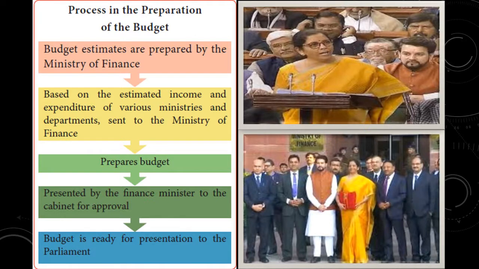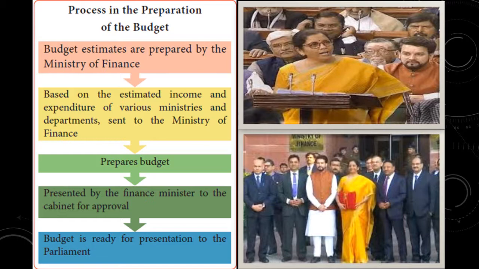See the picture. Process in the preparation of the budget. They have given the short term. Budget estimates are prepared by the Ministry of Finance based on the estimated income and expenditure of various ministries and departments sent to the Ministry of Finance. The Ministry of Finance prepares the budget, presented by the Finance Minister to the Cabinet for approval. Budget is ready for presentation to the Parliament. We'll be learning all about these procedures in detail.